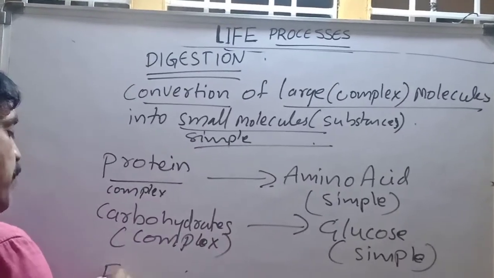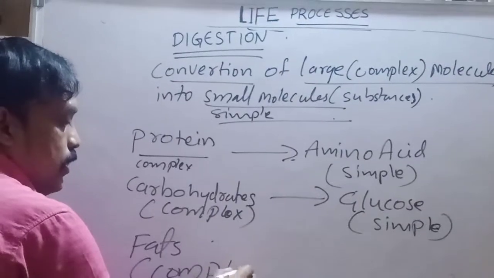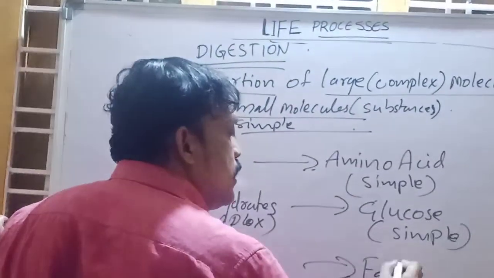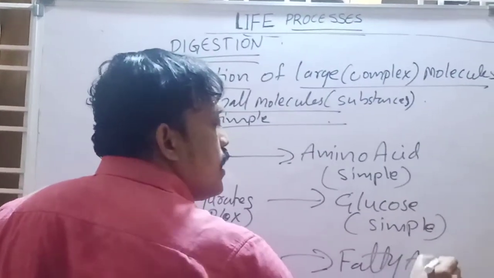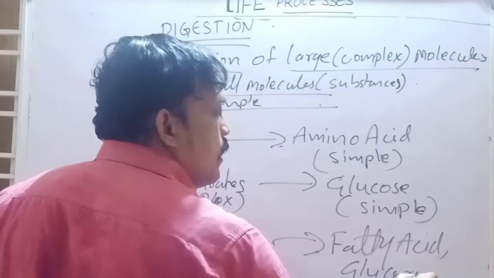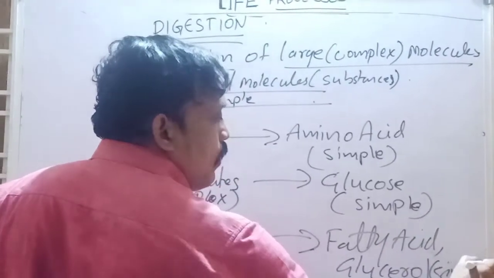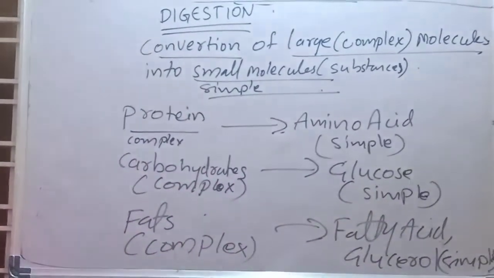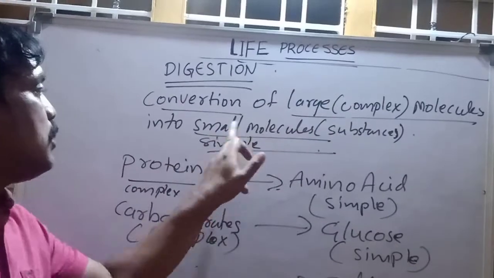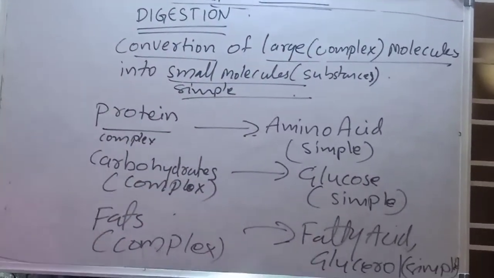And last one, fats. Fat is a very complex one. It converts into fatty acids or glycerol. Okay, these are simple. In the process of digestion, the conversion of large or complex molecules into simple molecules, this process we can call digestion. Okay, thank you.